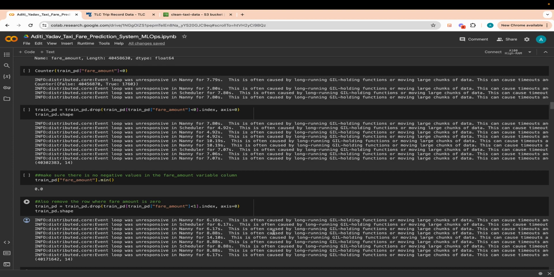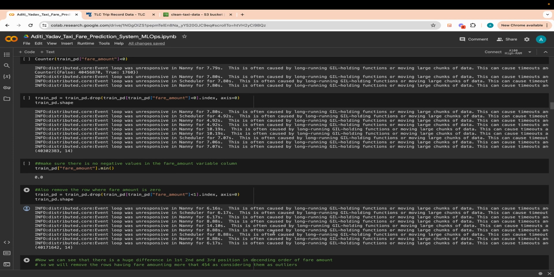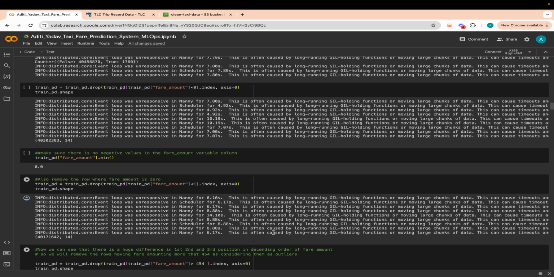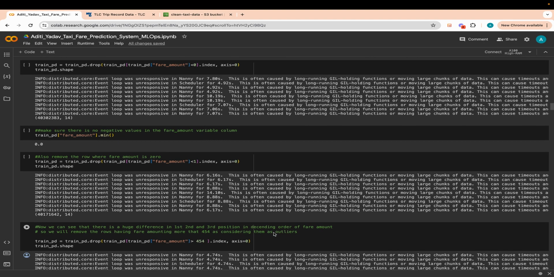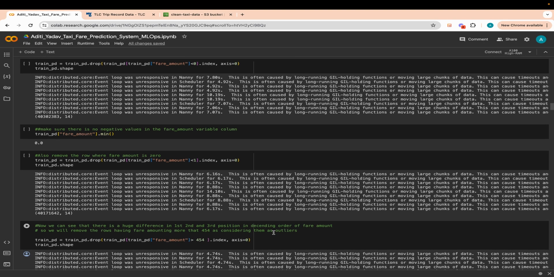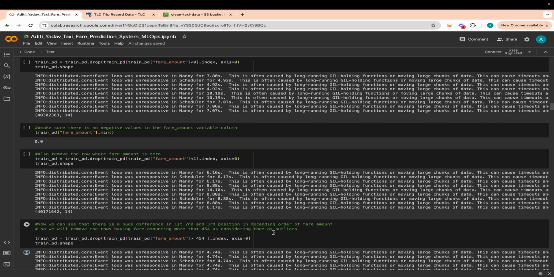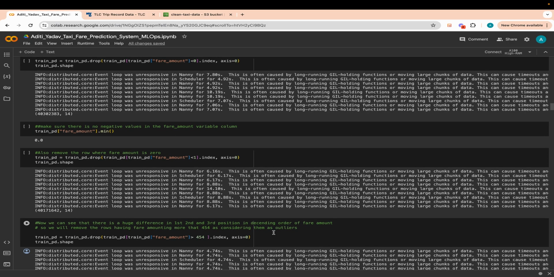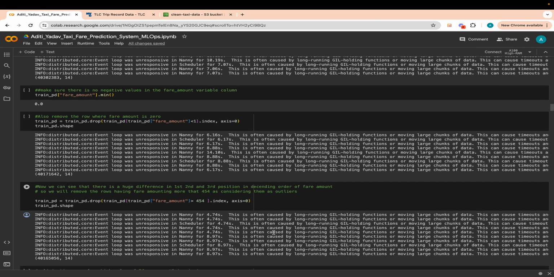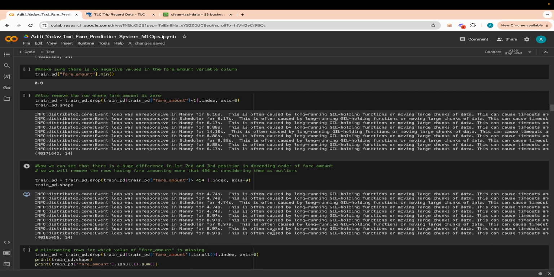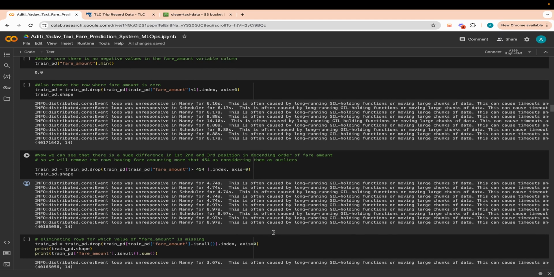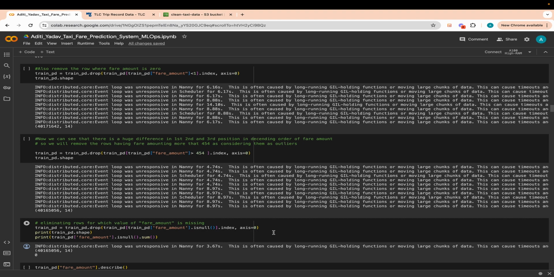Sometimes it can happen that the passenger might start the trip and then end the trip when the fare amount becomes 0, right? So that's one scenario. But we want to remove the fare amount lesser than 1, and since the New York City fare system is built within the city, we take the maximum price to be around $454. So we drop all the fare amounts which are greater than $455.